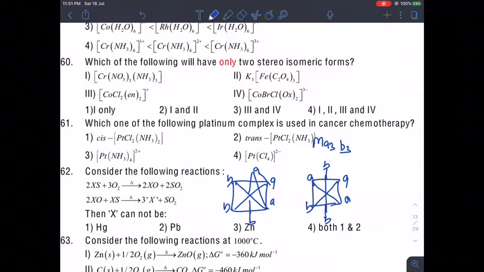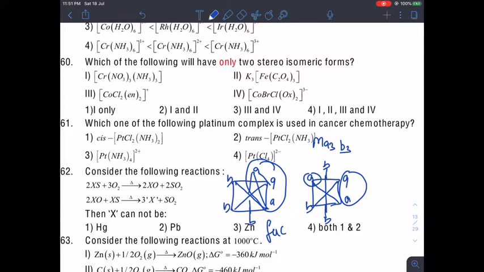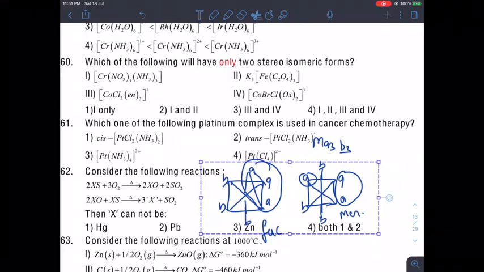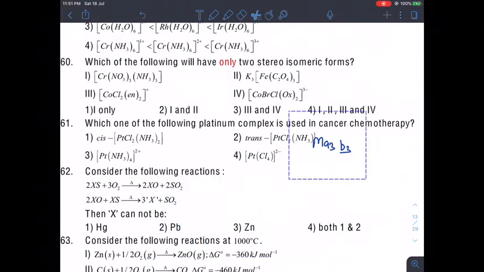You can judge like this also. All three A are at 90 degree. Here 2A is at 90 and third one is at 180. So these two are actually geometrical isomers. This is known as FAC, facial, and this is meridional, MER in short. So this has only two stereoisomers.